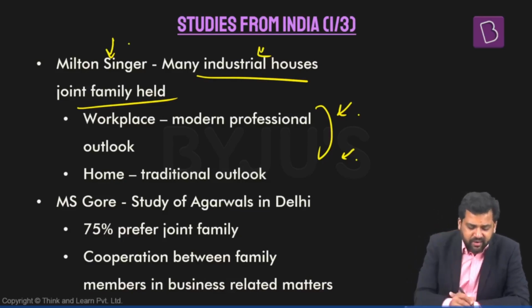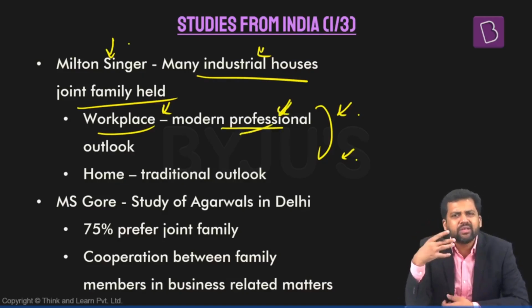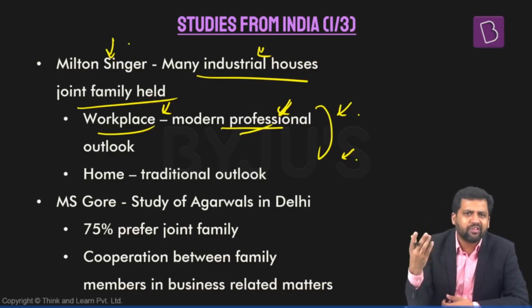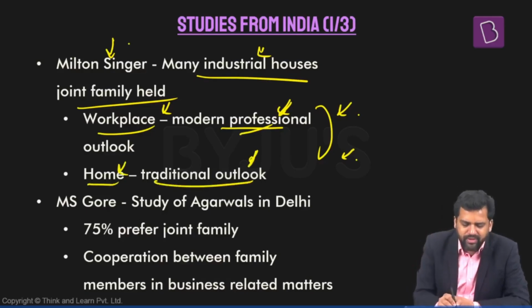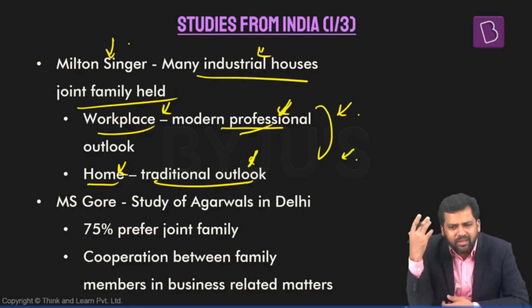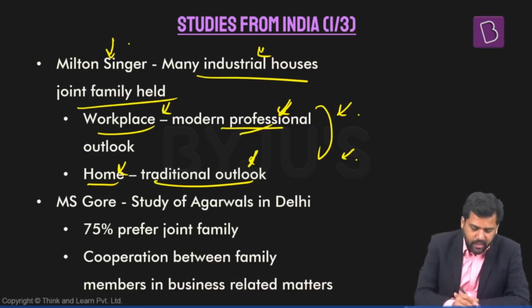Milton Singer says that when it comes to the workplace, the members of these families will have a very modern professional outlook. Like they're interacting with the markets. So they will have a very modern professional outlook. But when it comes to home, their outlook will be traditional. Maybe they will have sexual division of labor. Maybe the authority structure, again, is on the basis of age or on the basis of sex. So there is a divergence in many of these industrial houses. That's what Milton Singer finds out.